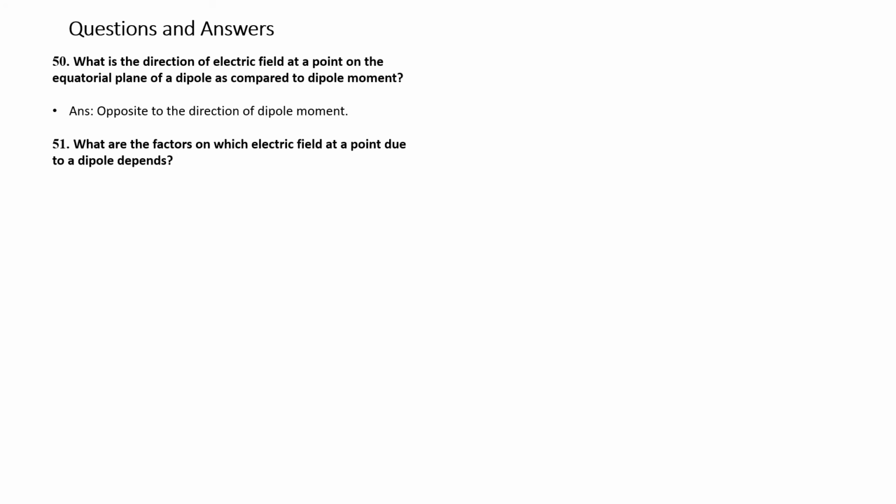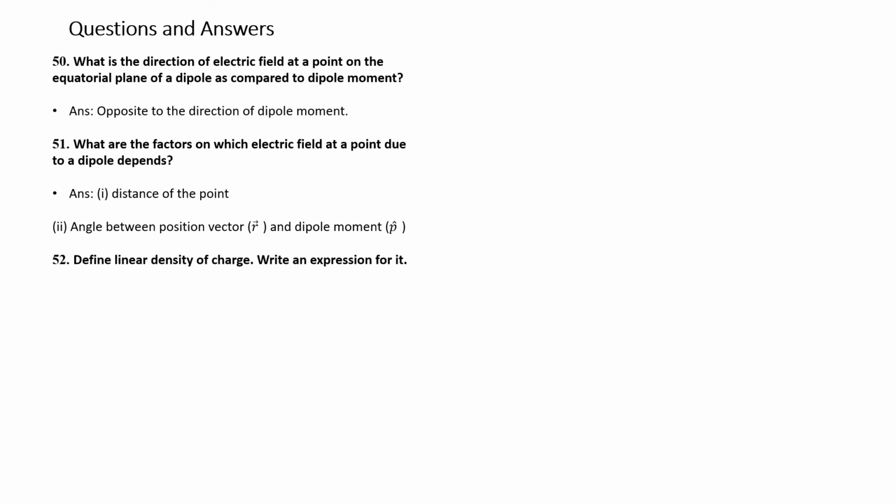Question number 51. What are the factors on which the electric field at a point due to a dipole depends? The factors are the distance of the point and the angle between the position vector r and the dipole moment p.